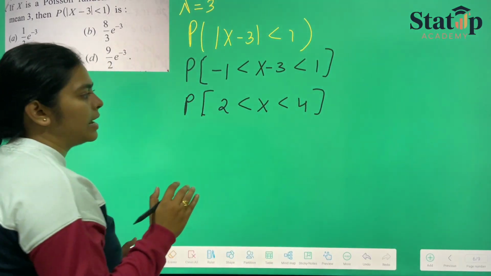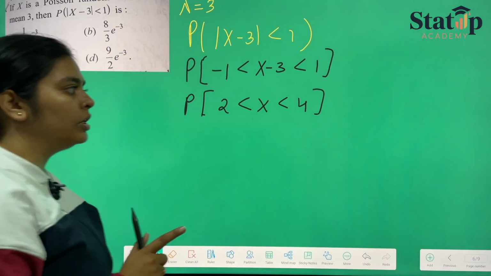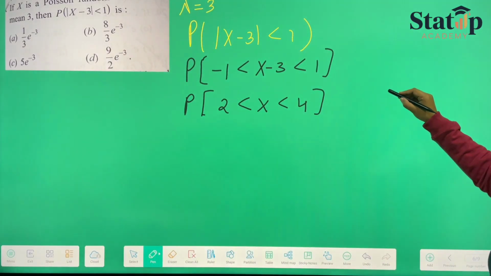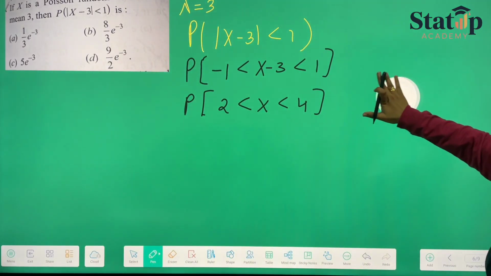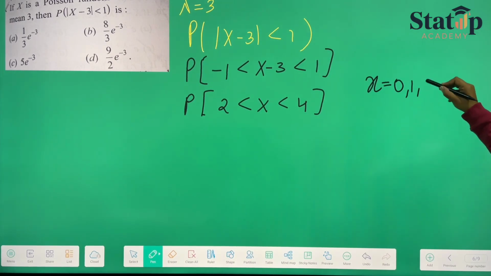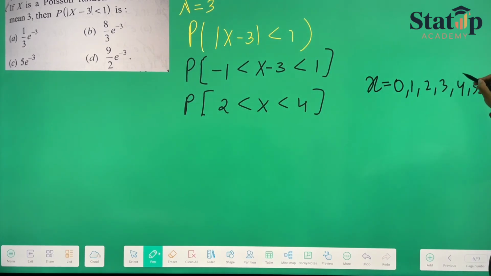Now here, probability that x lies between 2 and 4, there will only be one number between 2 and 4, because x can take only discrete values, which are 0, 1, 2, 3, 4, 5 and so on. But since x lies between 2 and 4, there is only one term, which is 3.